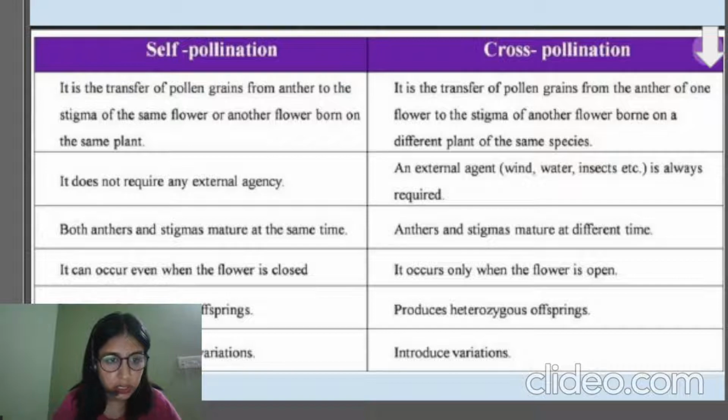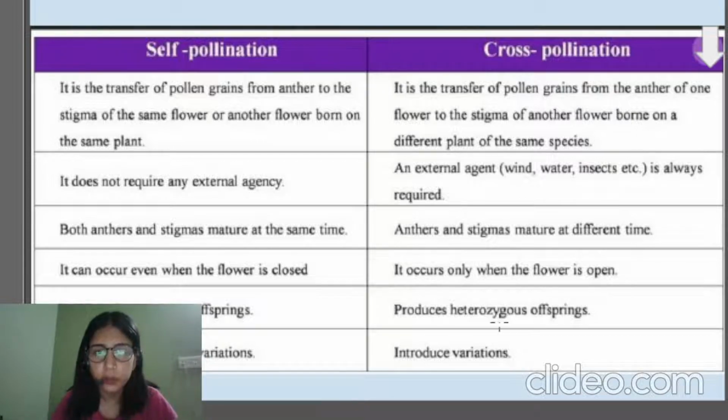The next point is that self-pollination can occur even if the flower is closed. If a flower is closed, the male part and the female part of the plant are already inside it. And as we have studied, it does not require any external agency. So if no external agency is required, then even if the flower is closed, it can undergo self-pollination, right?